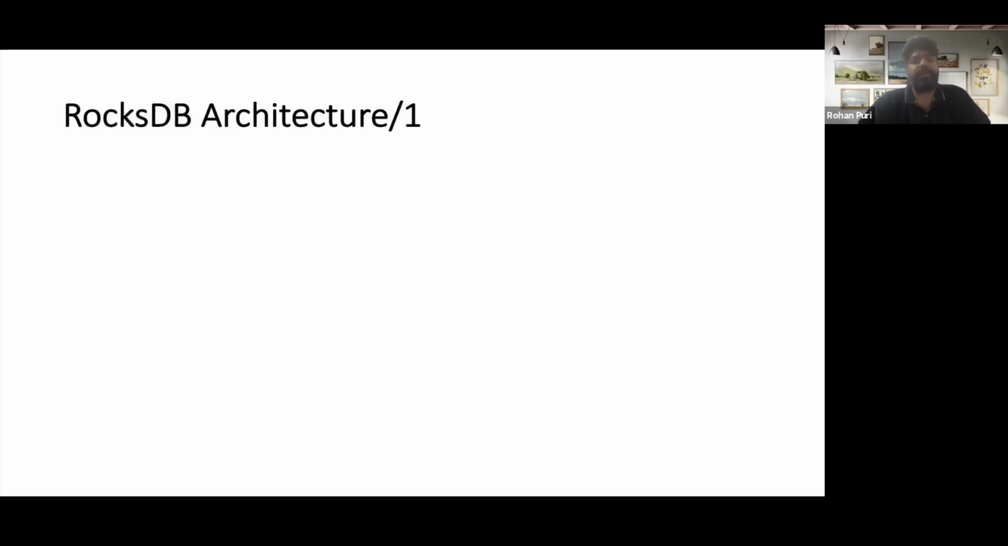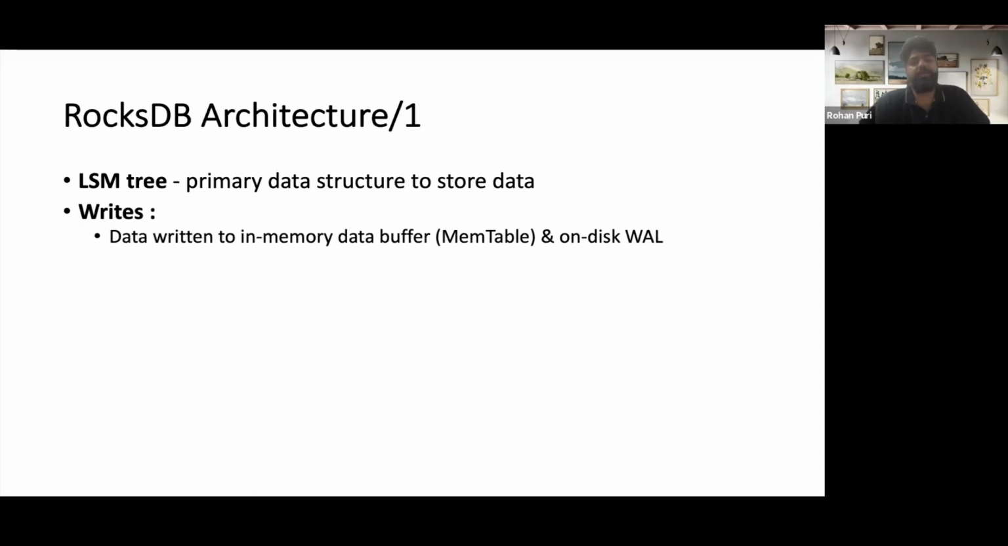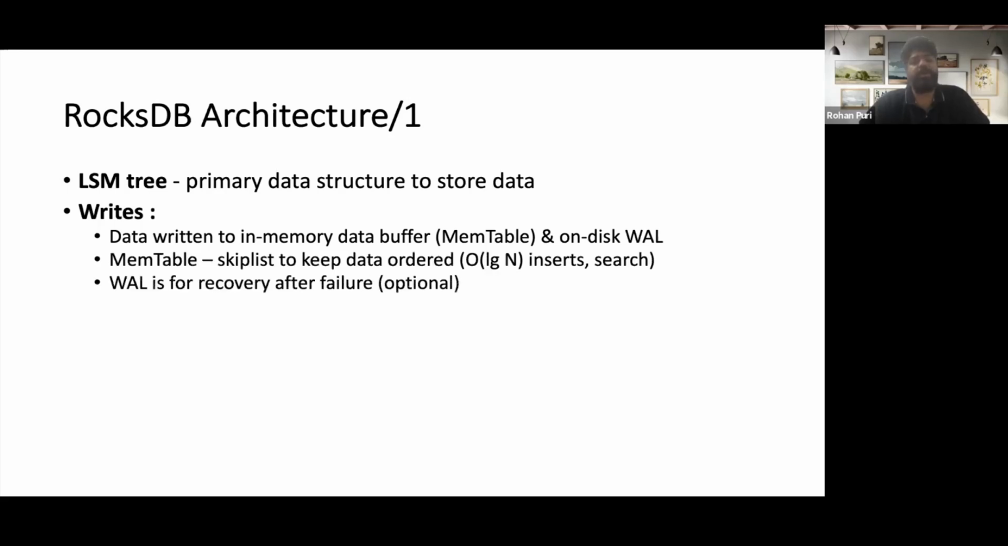So let's start with talking about RocksDB architecture in brief. The primary data structure which is used to store data in RocksDB is the LSM tree. LSM stands for log structured merge tree. How are writes progressing? When data is written, it is written to in-memory data buffers known as memtable, and also to an on-disk WAL. Memtable is basically a skip list to keep data in order. WAL is used for recovery after failure, which is optional based on the application's requirement.